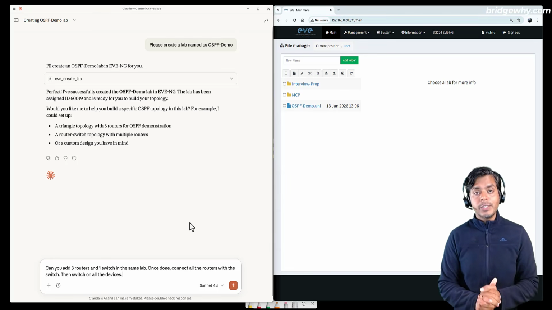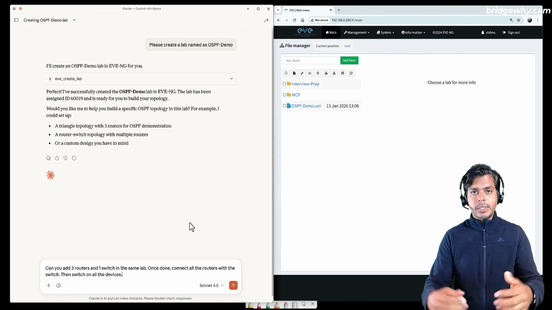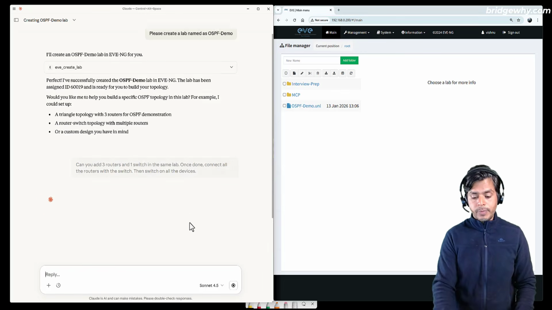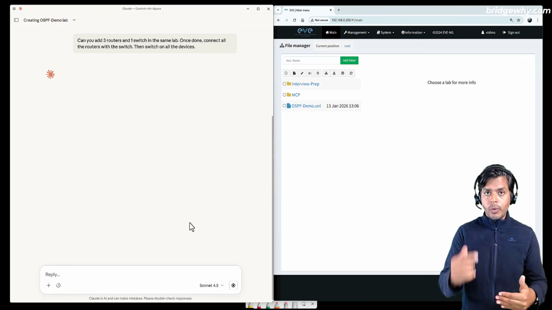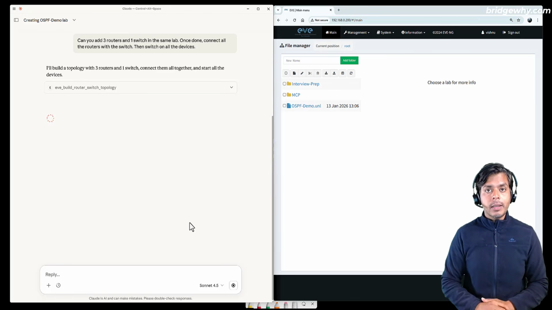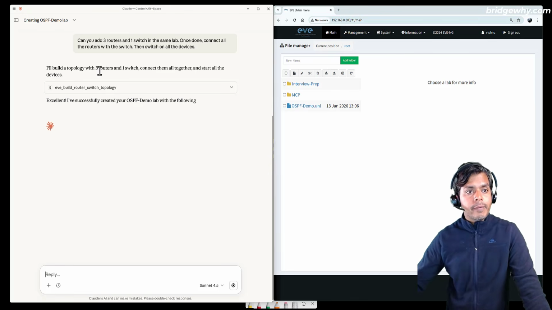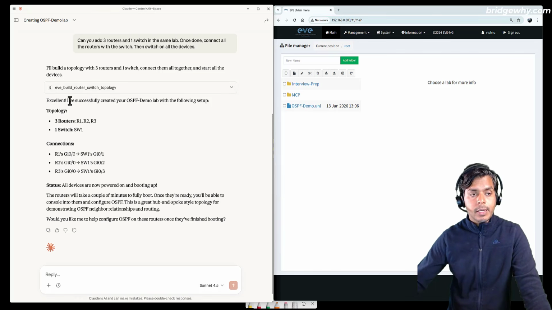This is what Anjali has to do when she creates all these labs, right? She has to run the routers, connect them together, switch them on, and then configure. But right now, I'm just adding some routers. So let's see what is going to happen. Right now, Claude is actually going into my EVE-NG server, and it has started creating this topology for me. So you can see here, I will build a topology with 3 routers and 1 switch, connect them all together and start the devices. And it is saying, excellent, I have successfully created your OSPF demo lab with the following setup: 3 routers, 1 switch, and connections.